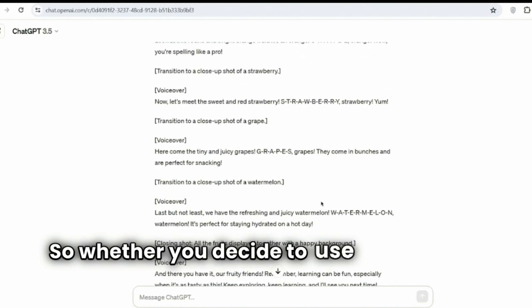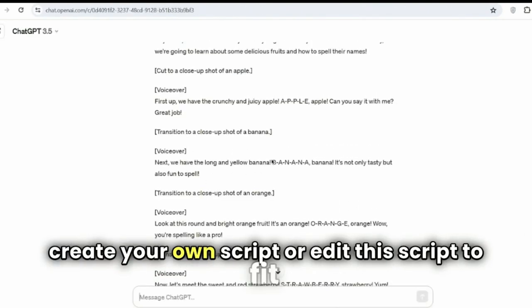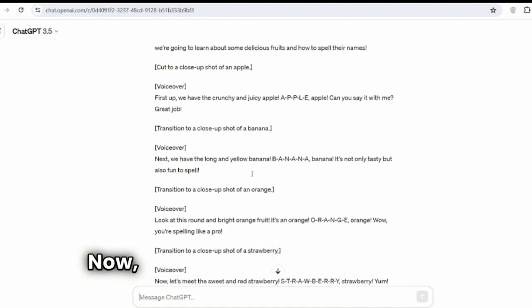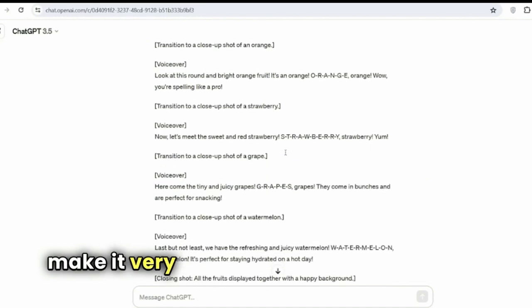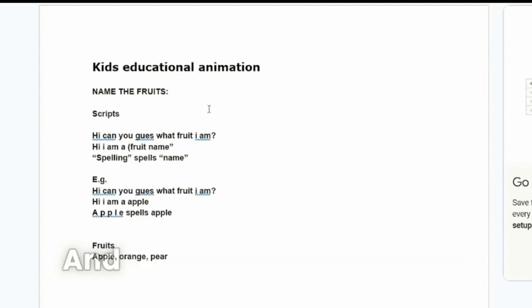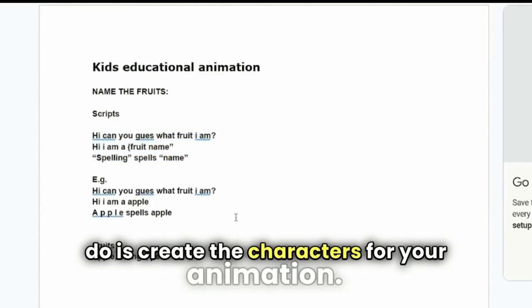So whether you decide to use the ChatGPT script, create your own script, or edit the script to fit your needs better, once you have your script, it's time to move on to the next step. Now, for the sake of this tutorial, to make it very easy and digestible, I've gone ahead and created my own script. And as you can see, it's very simple and to the point again. So now the next thing you need to do is create the characters for your animation.